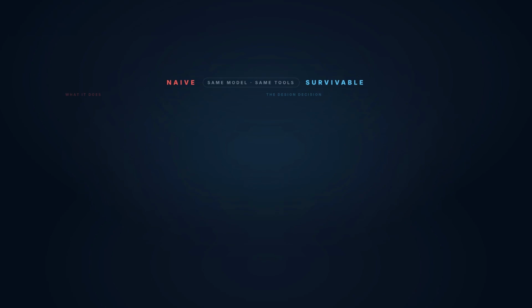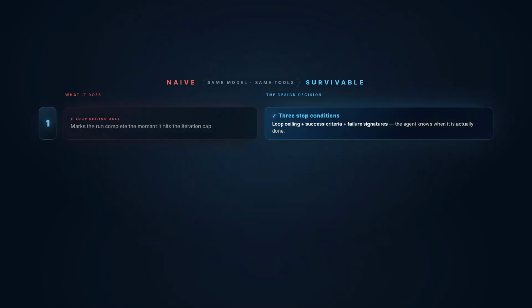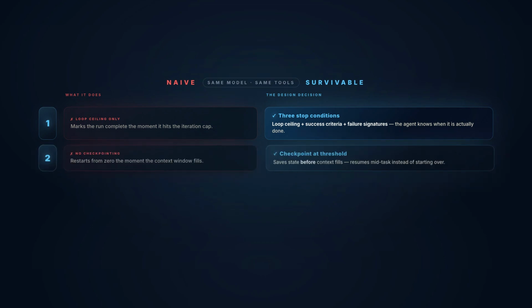The naive autonomous agent and the survivable one use the same model, the same tools, the same while loop. They differ in 4 design decisions made before the first run. The naive agent has a loop ceiling and no success criterion. It marks the task complete when iterations are exhausted. The survivable agent has all 3 stop classes, and the coordinator knows what done actually means. The naive agent has no checkpointing. When its context fills at hour 2, it restarts from 0. The survivable agent saves state at the threshold and resumes in 5 minutes.